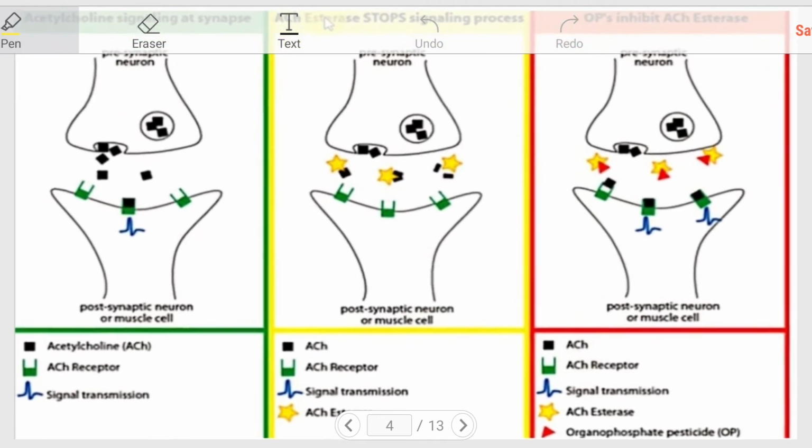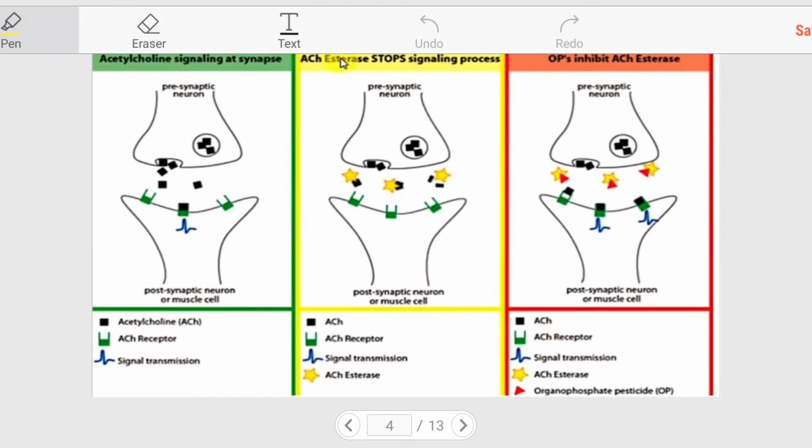This diagram shows how acetylcholine binds to the receptors in the postsynaptic neuron. First, let's take acetylcholine signaling at the synapse. Okay, this is the acetylcholine receptor. These black squares are acetylcholine. When the acetylcholine binds to the receptor, it produces a signal.